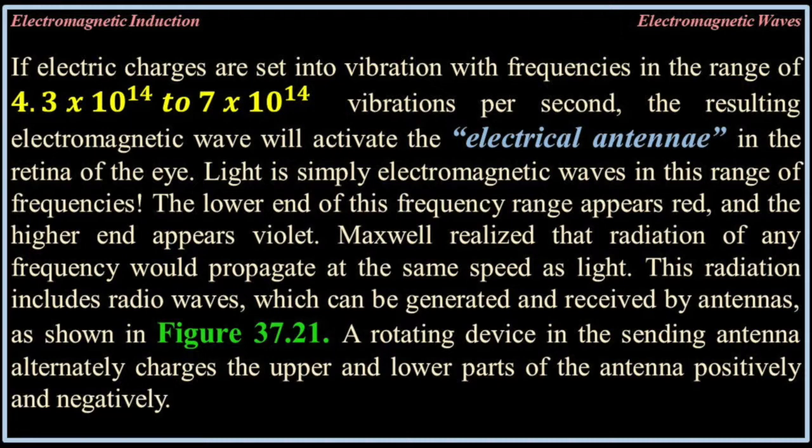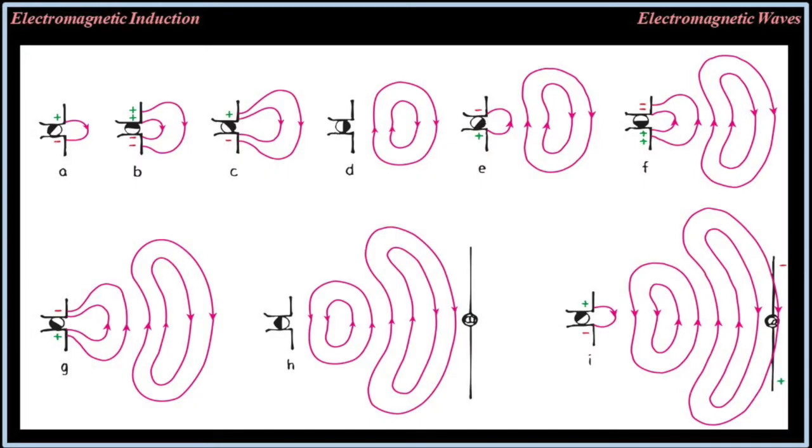Maxwell realized that radiation of any frequency would propagate at the same speed as light. This radiation includes radio waves, which can be generated and received by antennas, as shown in Figure 37.21. A rotating device in the sending antenna alternately charges the upper and lower parts of the antenna positively and negatively.